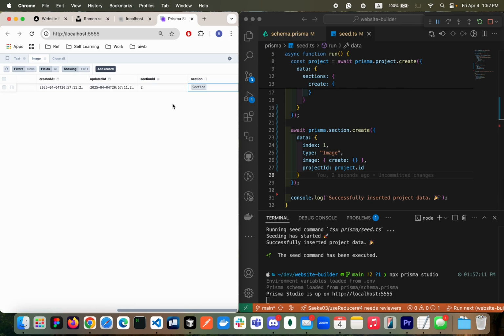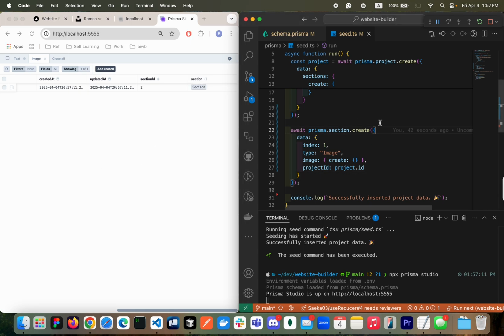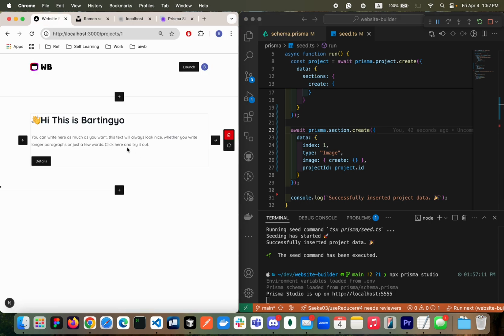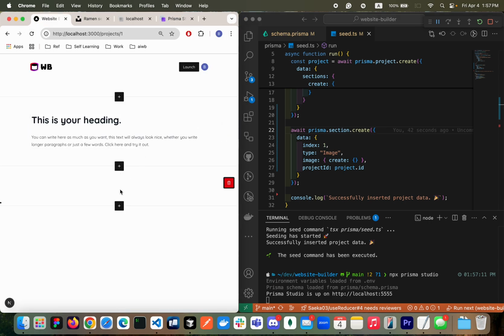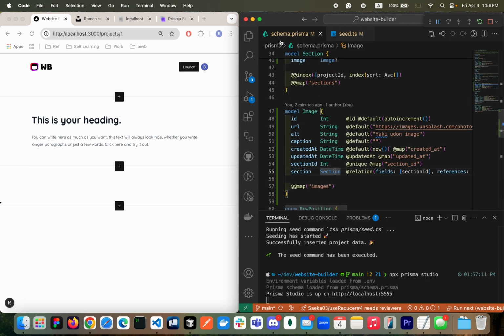It has everything that is necessary, right? And it has a relationship with the section. Looking good. Let's try to render this guy. We need to style a lot here. If you refresh it, currently this guy is empty because we don't have a user interface to render the image section, right? Let's start to edit.